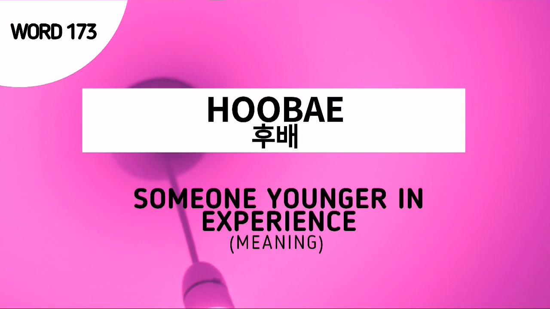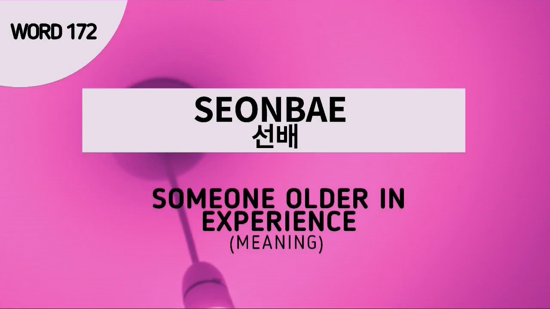Word number 173 is hube, and this is the Korean term for a junior or someone younger, inexperienced than you. Word number 172 is sonde, and this is the Korean term for a senior or someone older than you in terms of experience.